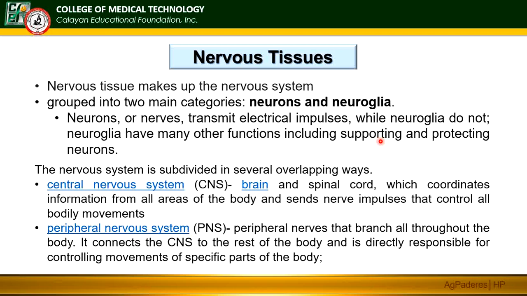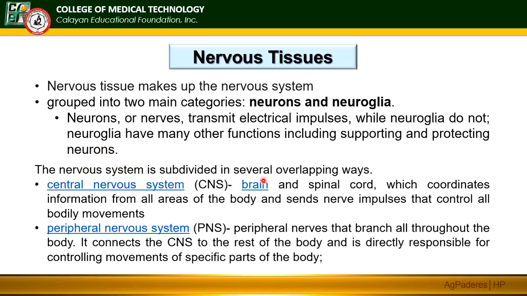So this is the last part of lesson 1.1. Nervous tissue. Nervous tissue makes up the nervous system. It is grouped into two main categories, the neurons and the neuroglia. The neurons or nerves transmit electrical impulses, while the neuroglia do not. The neuroglia have many other functions, including supporting and protecting the neurons.